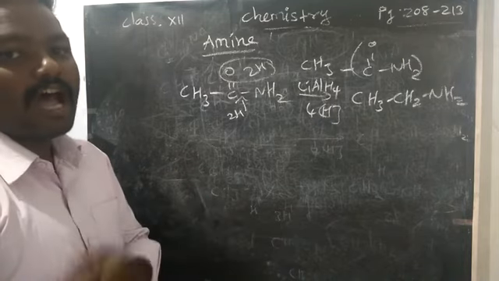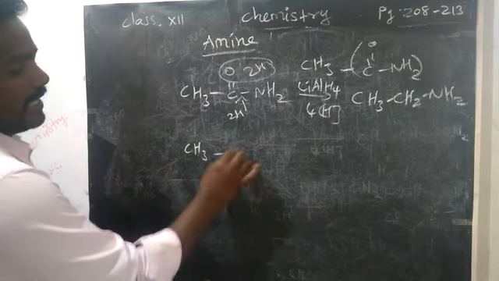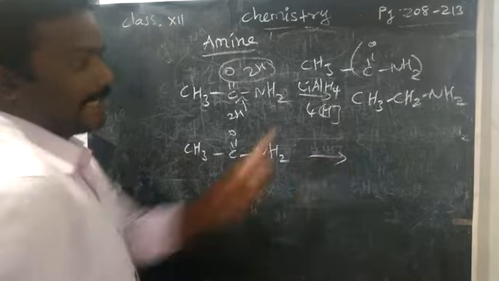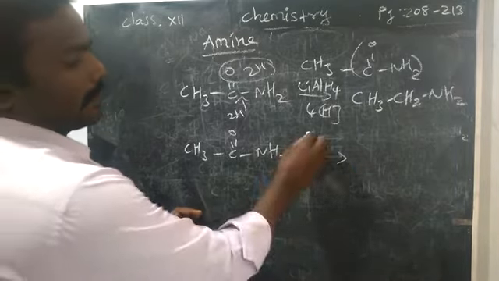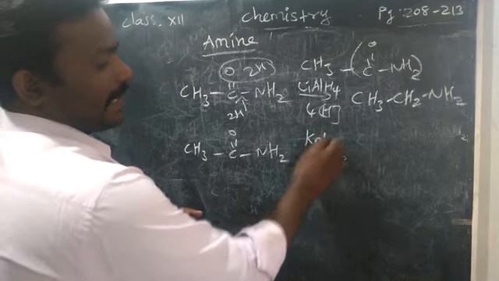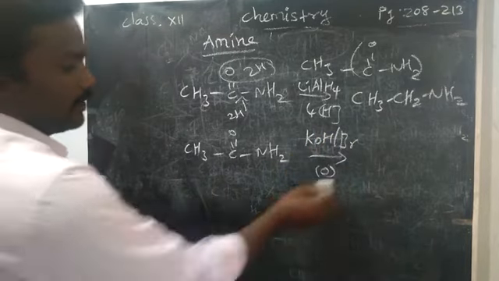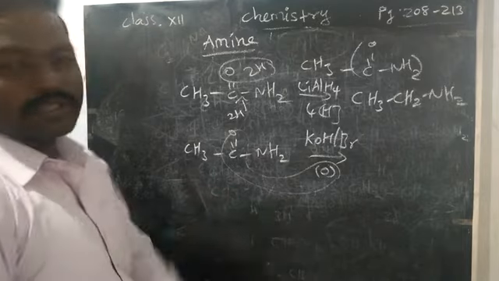What's that? Hofmann degradation reaction. CH3C double bond O NH2, acetamide. Only the catalyst is different. What catalyst do we have to take? Potassium hydroxide with bromine. It will act as an oxidizing agent, so the carbon goes off as carbon dioxide, CO2.